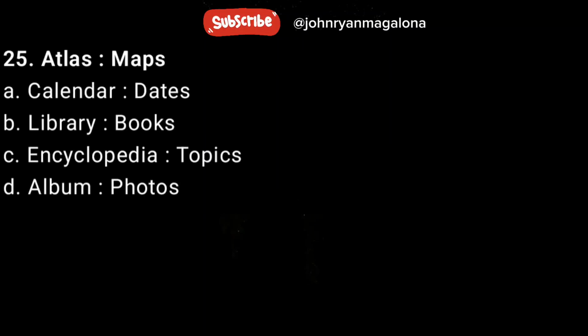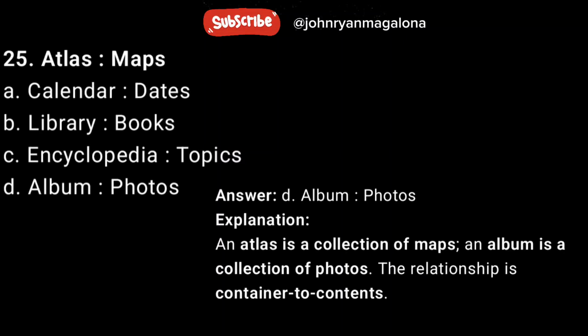25. Atlas, maps. A, calendar, dates. B, library, books. C, encyclopedia, topics. D, album, photos. Answer D, album, photos. Explanation: an atlas is a collection of maps. An album is a collection of photos. The relationship is container to contents.